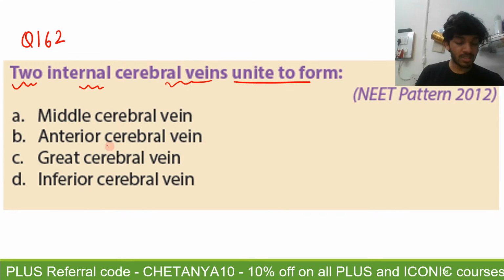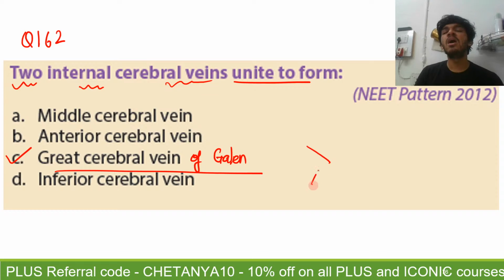I think purpose it was answered this question. It is the great cerebral vein of Galen. So that is where the two internal cerebral veins will unite. They will form the great cerebral vein of Galen, which will go and merge with the inferior sagittal sinus to form what? Straight sinus. Yes.